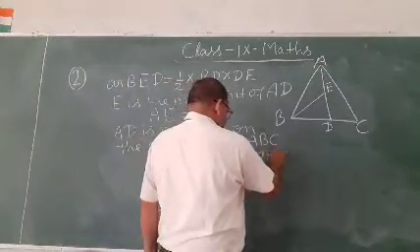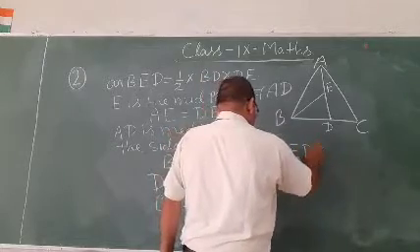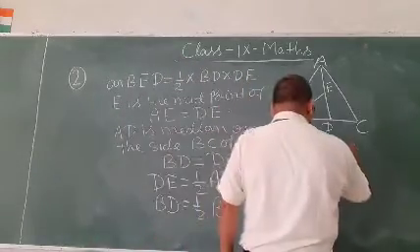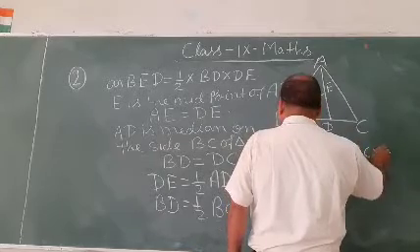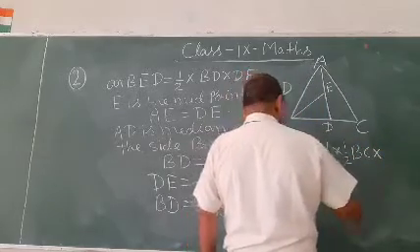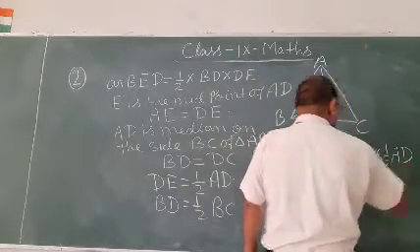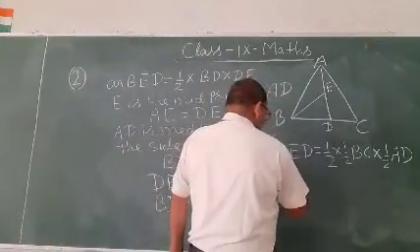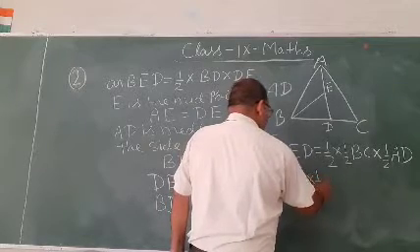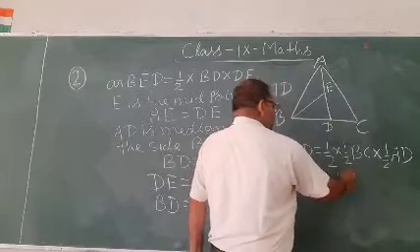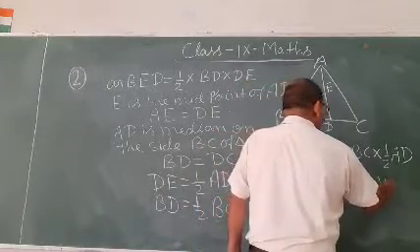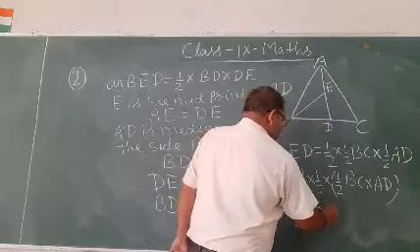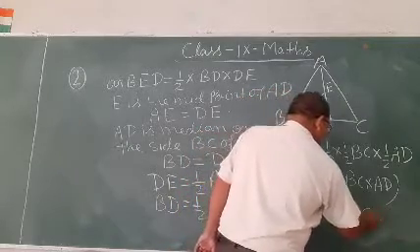Area BED equals 1 by 2 BD into DE, which is 1 by 2 into 1 by 2 BC into 1 by 2 AD, equal to 1 by 4 area of triangle ABC.